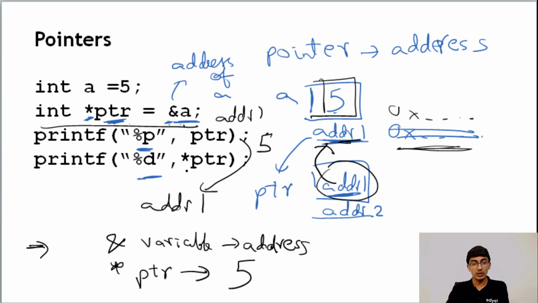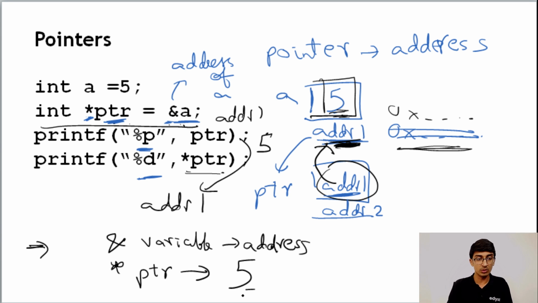Right, now what does *ptr mean? *ptr means print the value at the address that is stored in ptr. In ptr we have stored the address addr1. So print the value that is stored in addr1. What is the value stored in addr1? addr1 over here has 5. That is the value stored in it. So we print 5, right? So that is the concept of pointers.